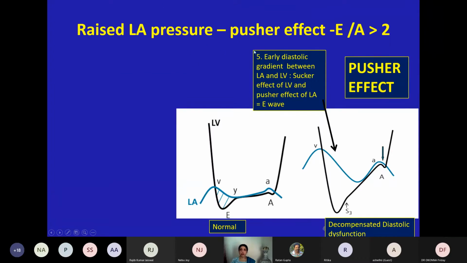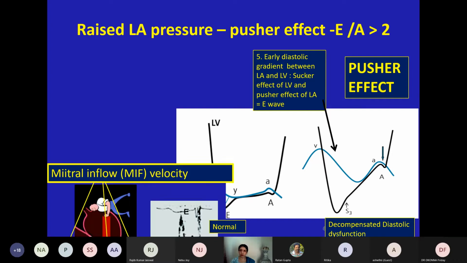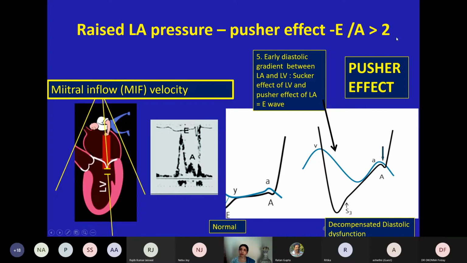So what is raised LA pressure? Whenever there is pusher effect, LA has to increase its pressure to push the blood from LA to LV because LV is very stiff. That is known as pusher effect, where E by A is more than 2.